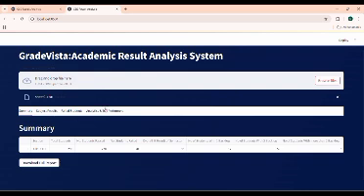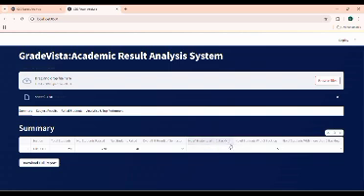So we have provided 4 sections, and there are actually 5, in which we have provided the analysis that is required. The first section is the summary section. In this section we have provided the combined sectional result. For example, in our CSE branch there are 4 sections, so A plus B plus C plus D. Of all the sections, how many students are there, how many students have passed, and the number of students who have failed, as well as the overall pass percentage of the semester. That is, how many percentage of people have passed in the semester. For example, 93% of the students have passed in this particular semester.